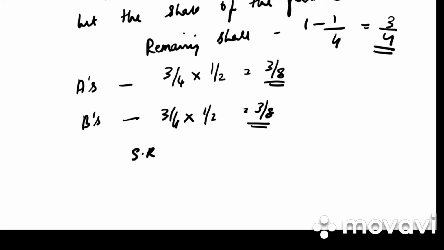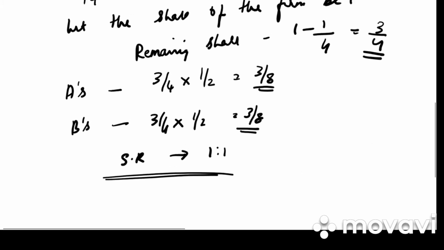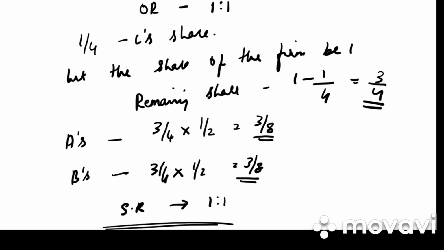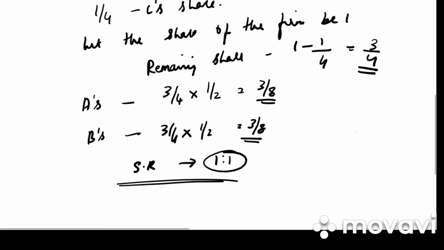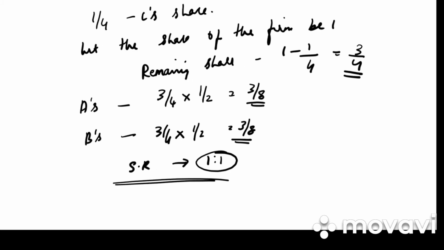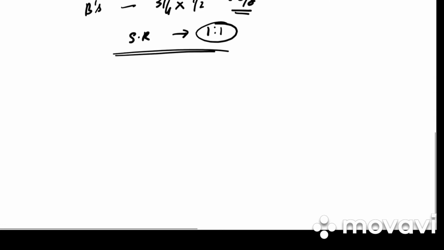So what is the sacrifice ratio? It is 1:1. Even if you do not find it, it is assumed that your old ratio will be equal to your sacrificing ratio. But it is better you work out ताकि आपको कोई confusion या problem ना हो. So we have found out the sacrifice ratio.